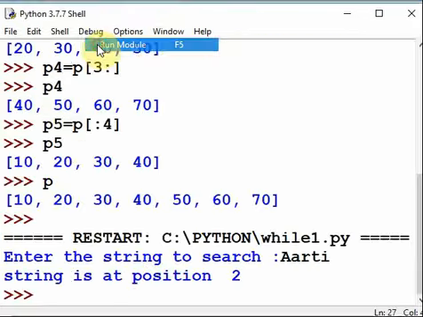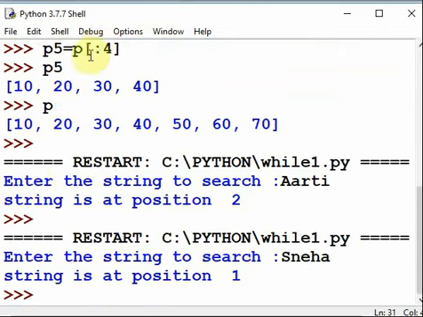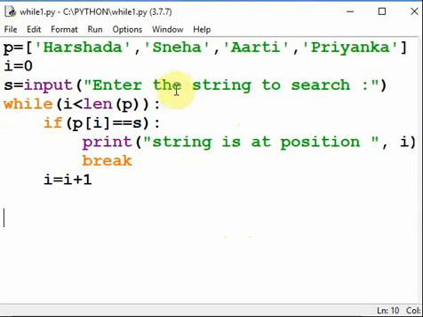Run. String is at position 1. This is position 1. So any string given is stored in S, and it will compare this string with each data item. P of I equal to S means S will be compared with each data item. If it is matched, it will print the position and then stop with the break statement.